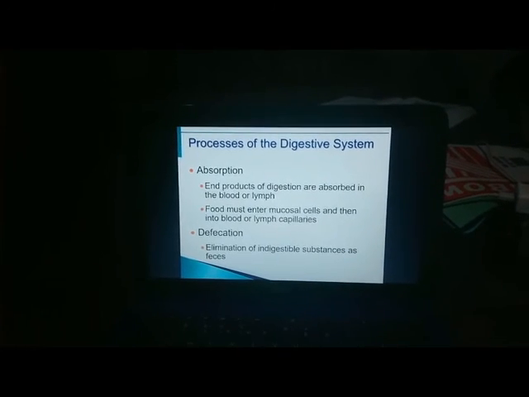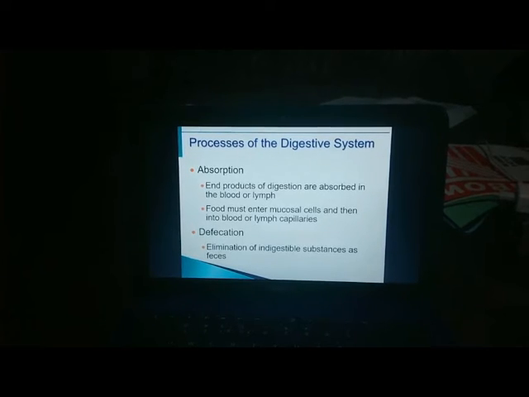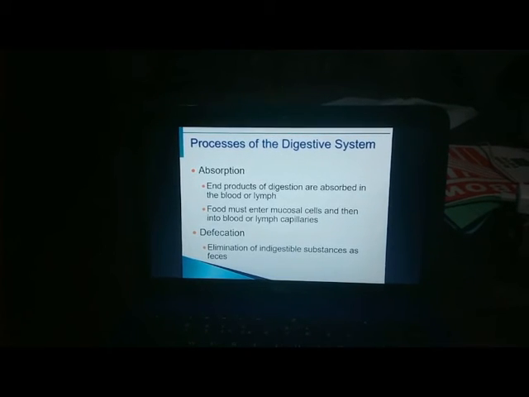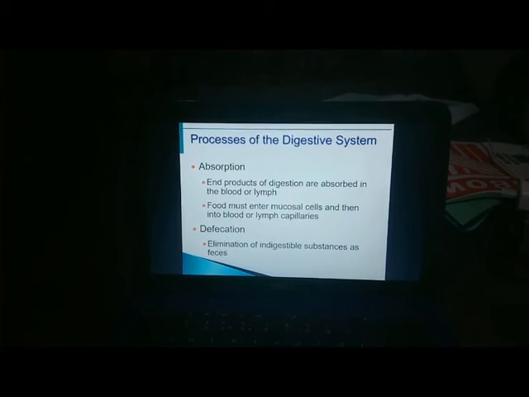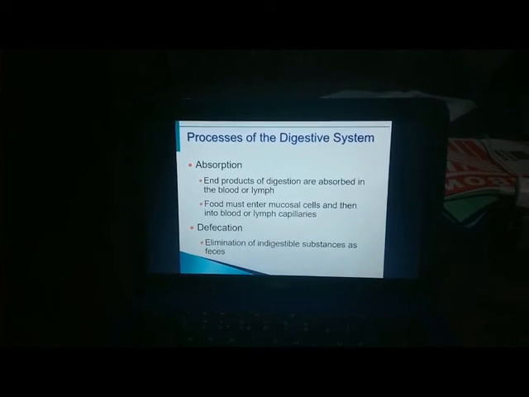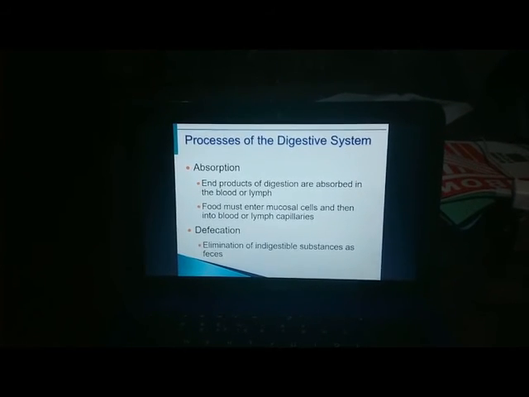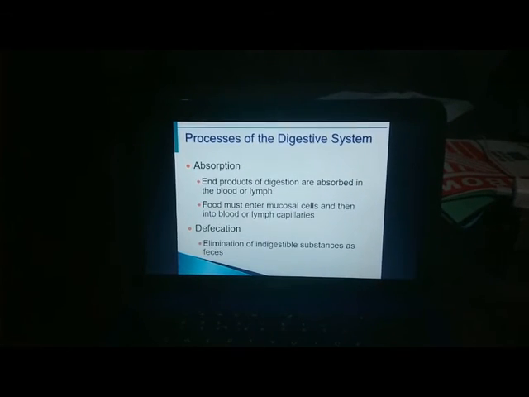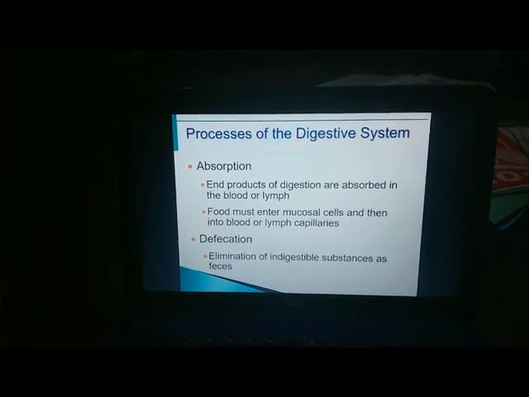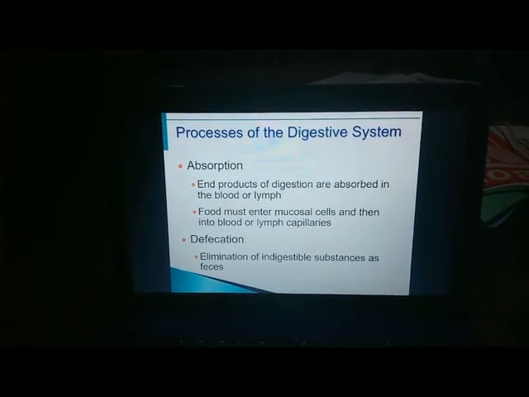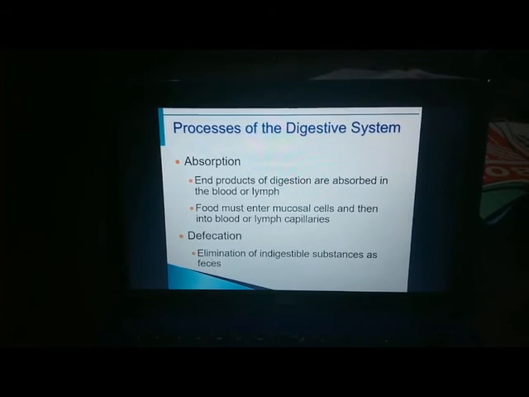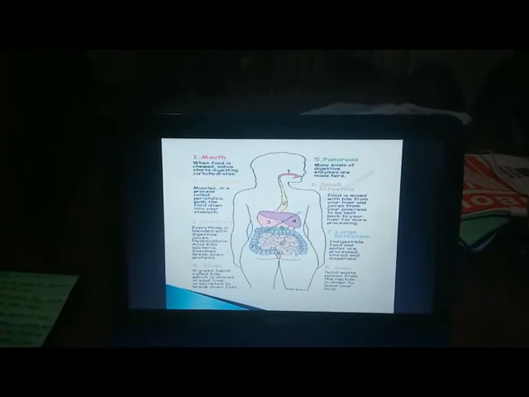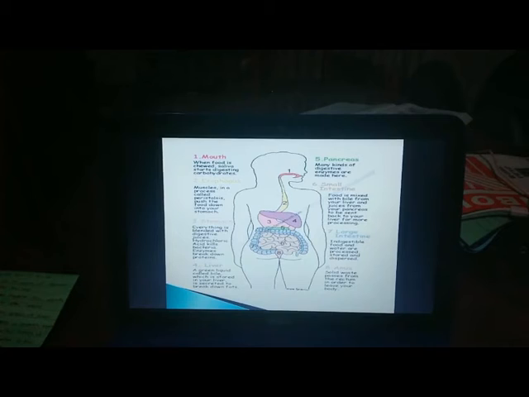Next is absorption. End products of digestion are absorbed into the blood or lymph. Food must enter mucosal cells and then blood or lymph capillaries. Also, it is the passage of a substance into or across the blood vessels or membrane. Most nutrient absorption occurs by active transport into the capillary blood of the villi. And then defecation, the elimination of indigestible substances as feces, or eliminating waste products from the body.